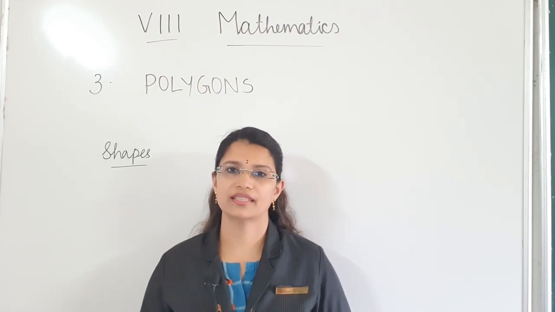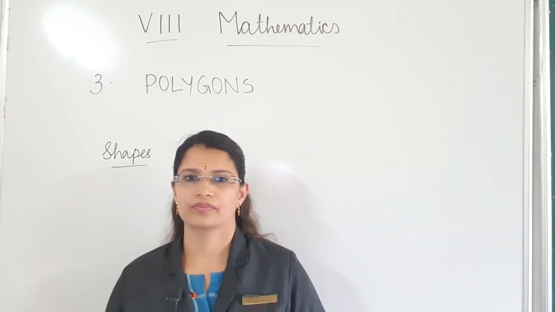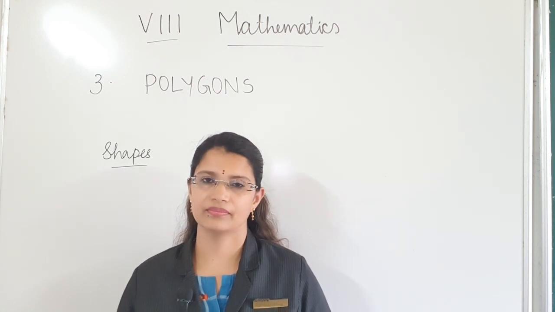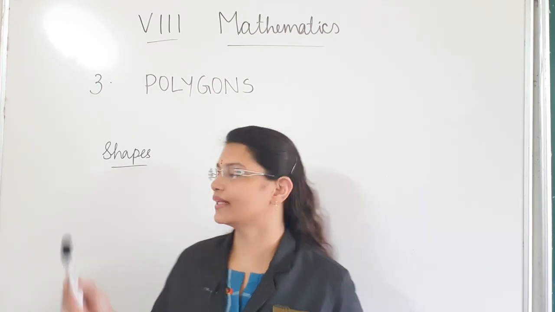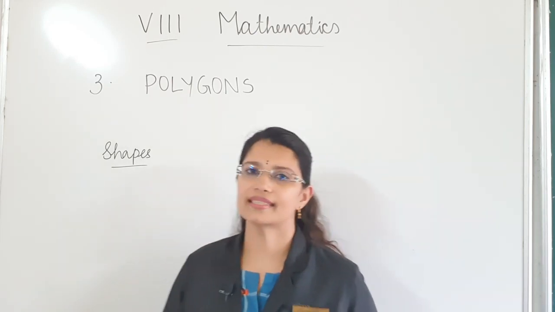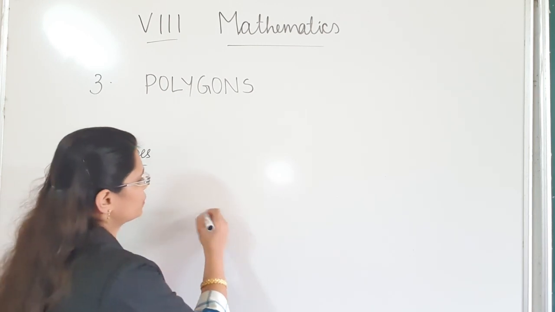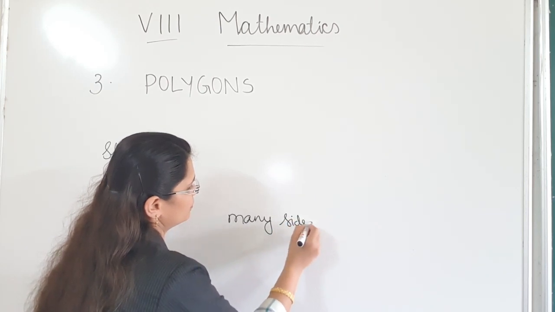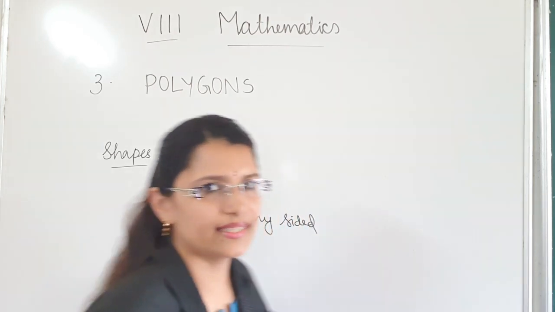Children, today we are going to start a new chapter, that is third chapter, Polygons. Have you heard the word polygons? What does that mean? It is a Greek word which means many-sided. Poly means many and gon means sided. So polygons means many-sided. This is a very easy chapter, children.